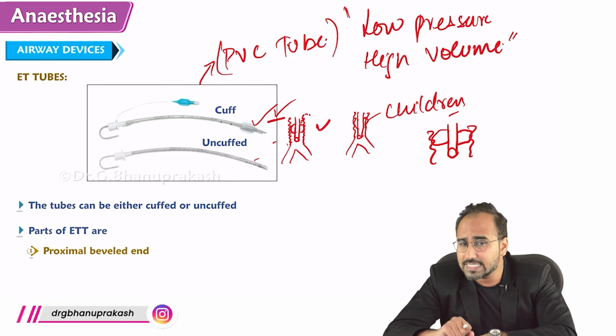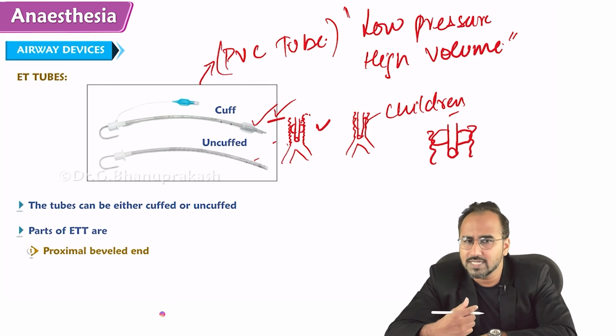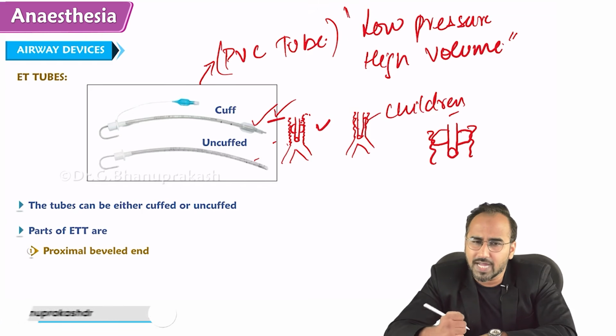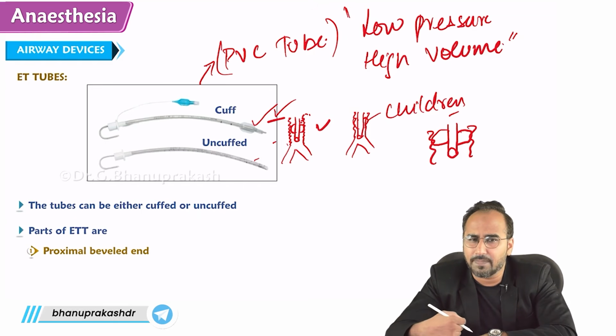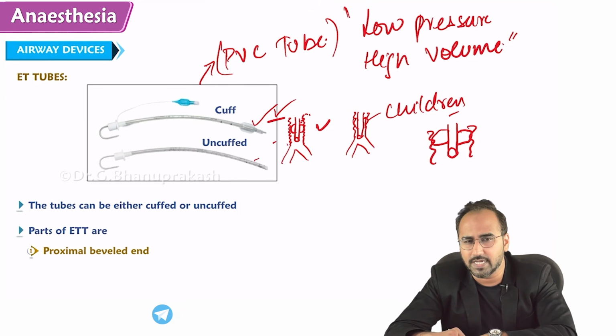Once again, guys, we are discussing the parts of the endotracheal tube. First is the bevel end of the tube. Second is the cuff of the tube. Then there are two black markings on the tube. Then there is a pilot through which we can inflate the air. Then there is a connector. These are the parts of the endotracheal tube.